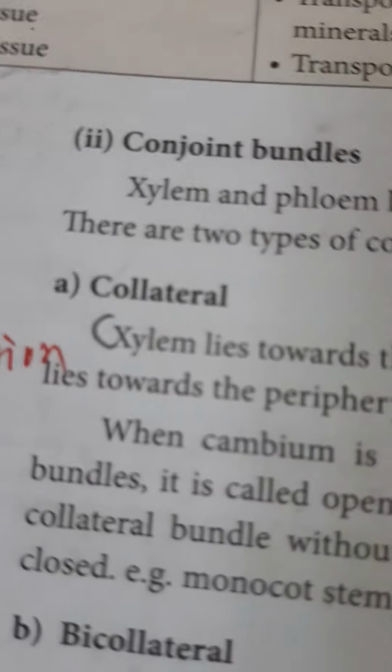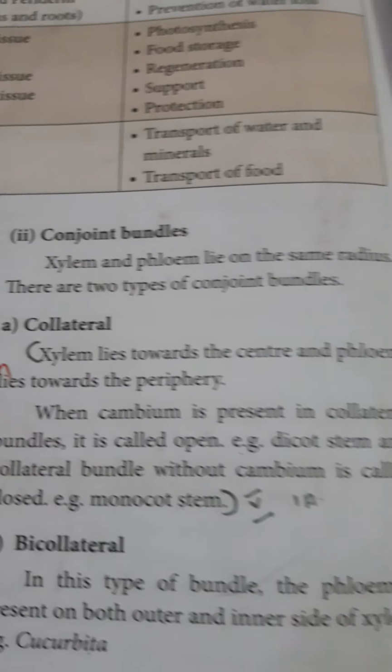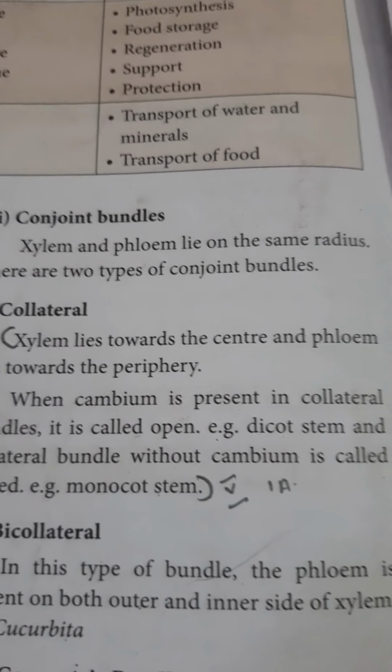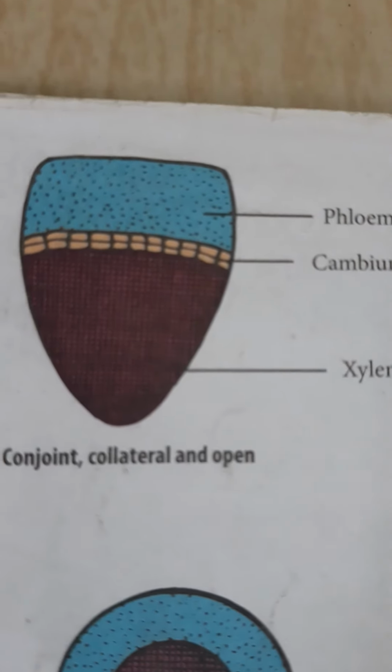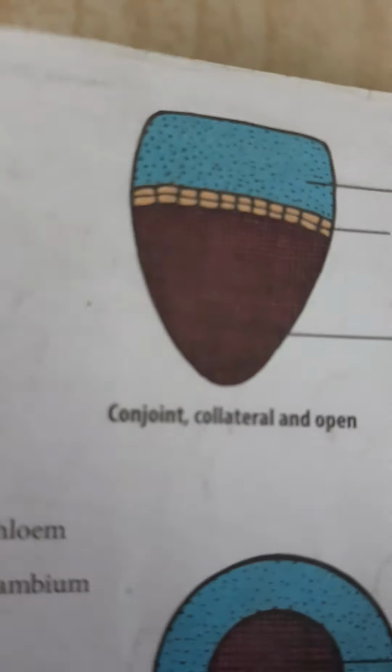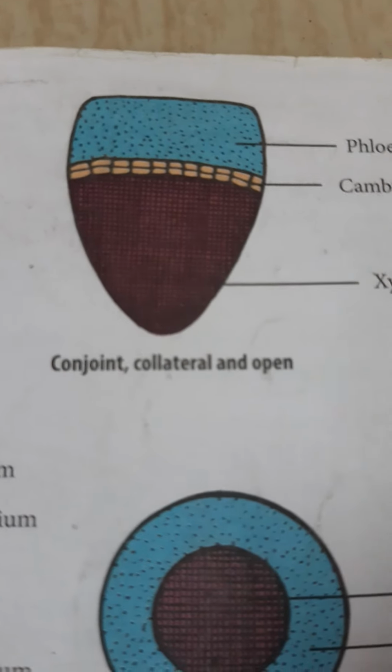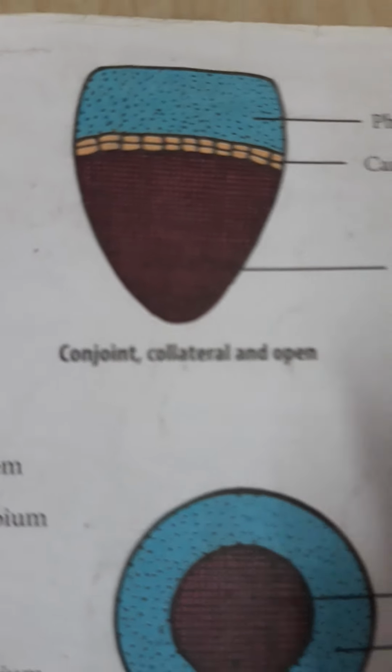The conjoint vascular bundle is further divided into two types: collateral and bicollateral. Collateral means xylem lies towards the center, phloem lies towards the periphery. That means in this vascular bundle, phloem is present outer and xylem is present inner, towards the center. Like this, the vascular bundle is called collateral.